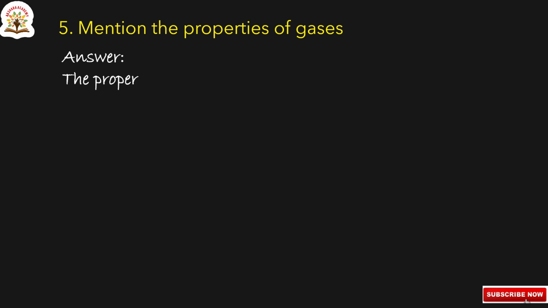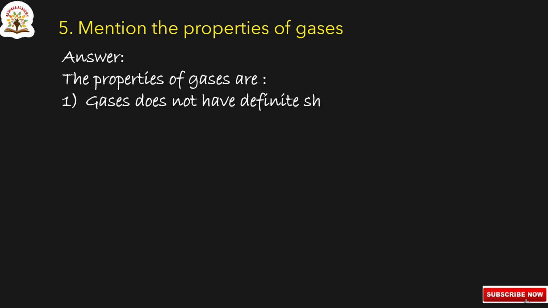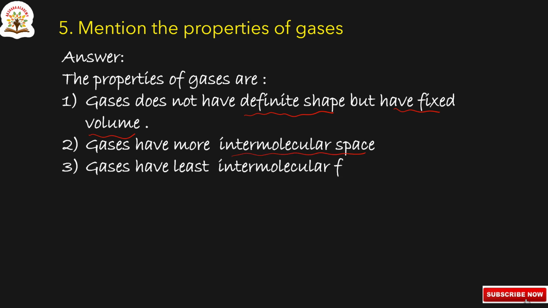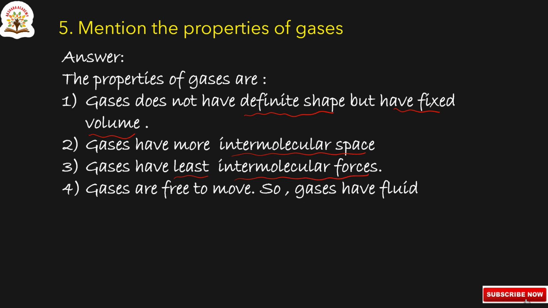Okay, next question, fifth one. Mention the properties of gases. Let us discuss. The properties of gases are: gases do not have definite shape but have fixed volume. Gases have more intermolecular space and gases have least intermolecular forces.